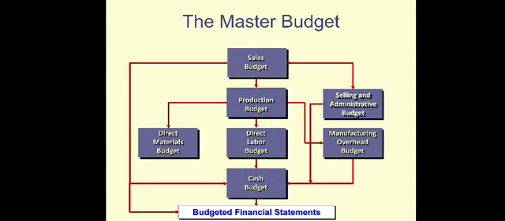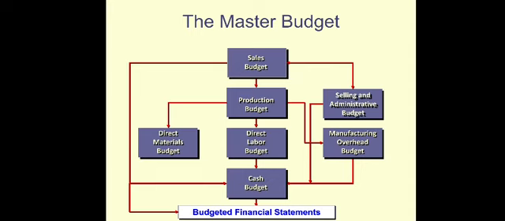And then after they have prepared the production budget, they can prepare the direct material budget. They can predict or estimate how many materials they will need in the next year. And then they can prepare the labor budget, how many labors they will need next year, or how many labor hours. And then they can prepare the budget for manufacturing overhead, and the selling and admin budget.